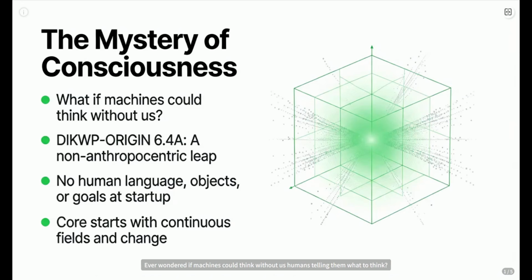Ever wondered if machines could think without us humans telling them what to think? Forget everything you thought you knew about AI. We're diving into a system that starts from scratch. No preloaded ideas, no human language, just pure, unadulterated change. This is DIKWP Origin 6.4a, and it's rewriting the rules of consciousness.